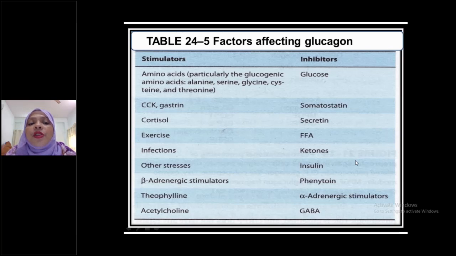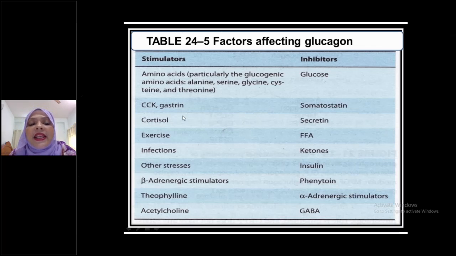Now, in case of GIT hormones, in case of insulin secretion: gastrin, secretin, cholecystokinin, GIP, and GLP-1, that is glucagon-like peptide 1, all are stimulators for insulin secretion.